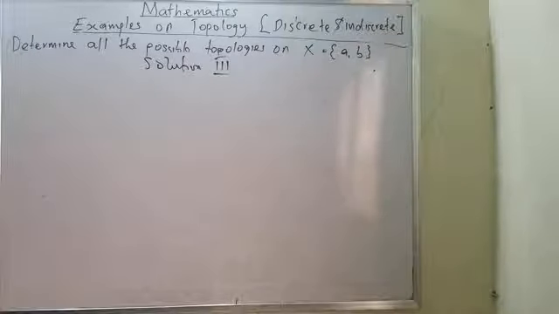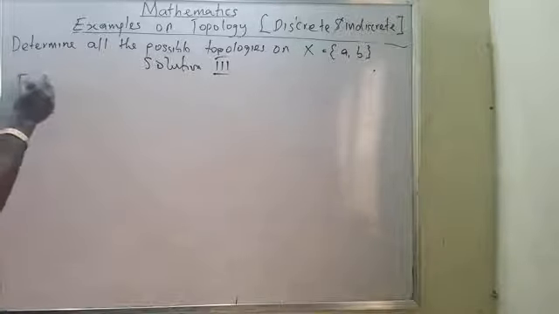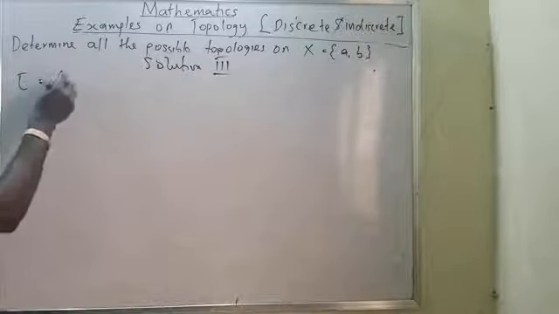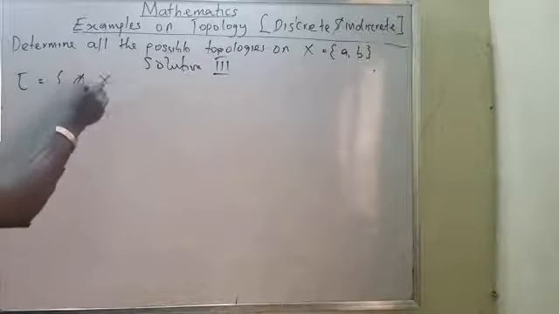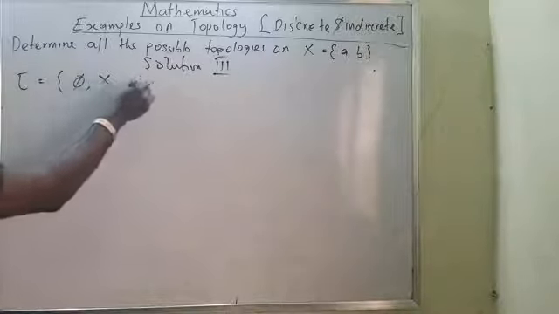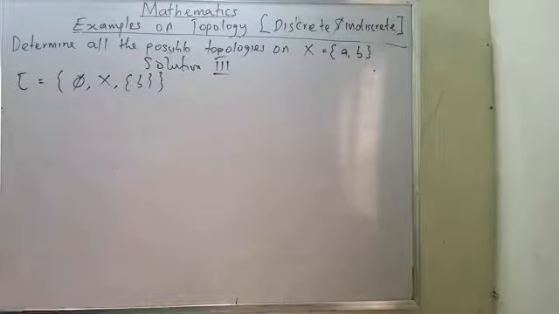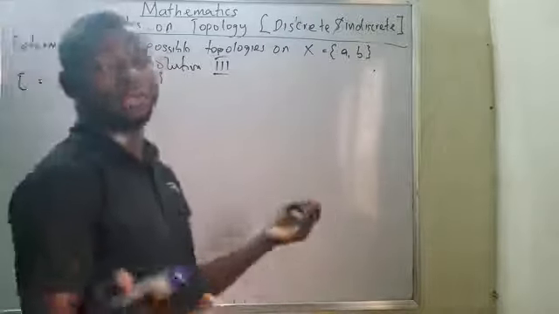Now look at this. If I have my tau as empty, S, and B. Now look at this. How do I know that? It's also a topology. This is also a topology without looking at it.